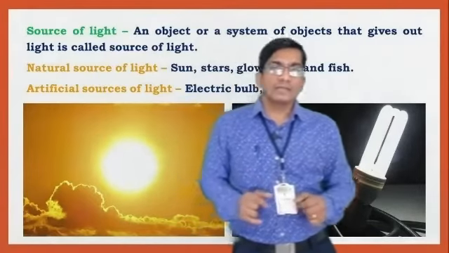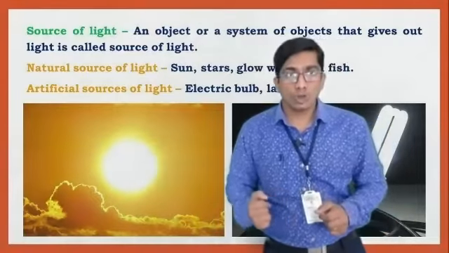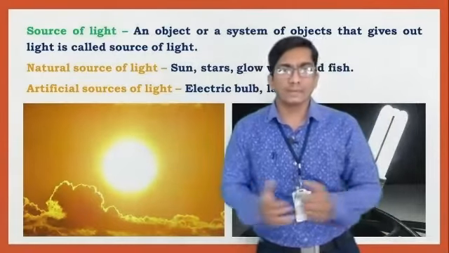Examples of natural sources of light are the sun, stars, and glowworms. These all are natural sources of light.